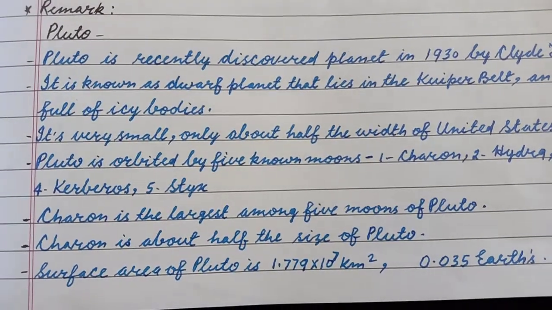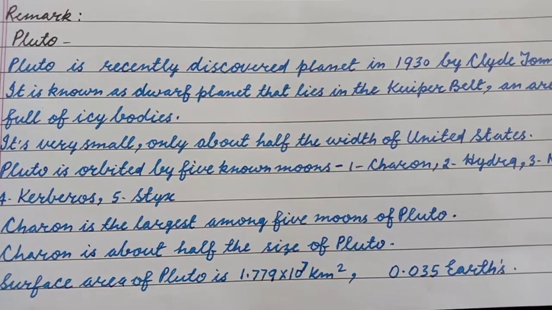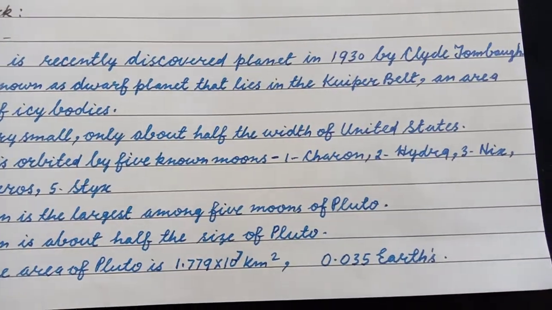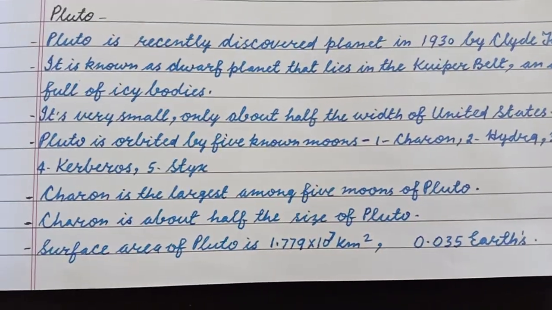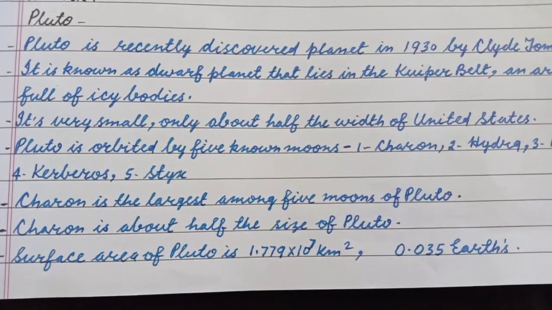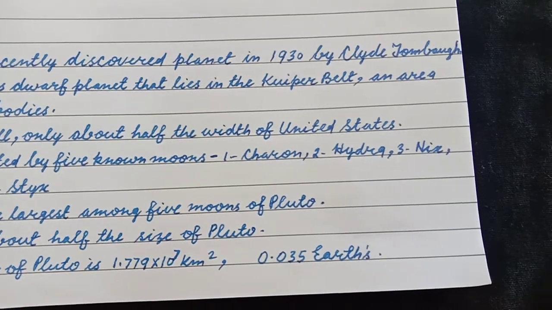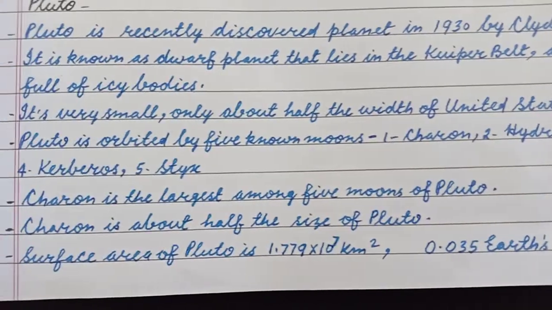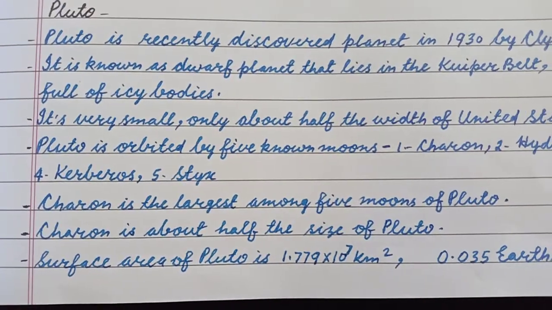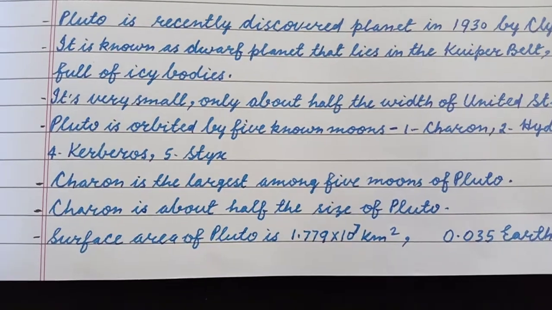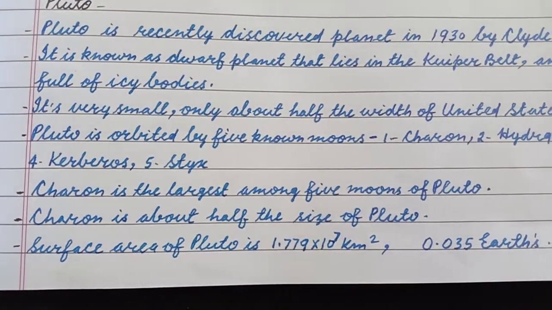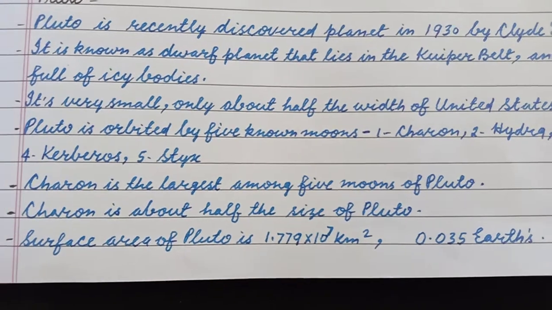It is very small, only about half the width of the United States. Pluto is orbited by 5 known moons: Charon, Hydra, Nix, Kerberos, Styx. Charon is the largest among the 5 moons of Pluto.